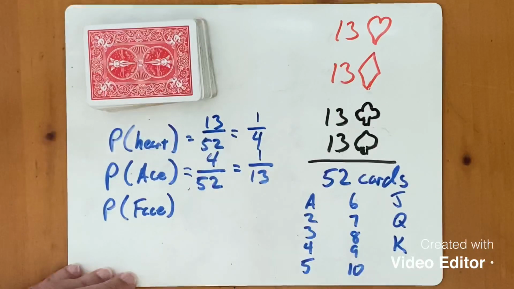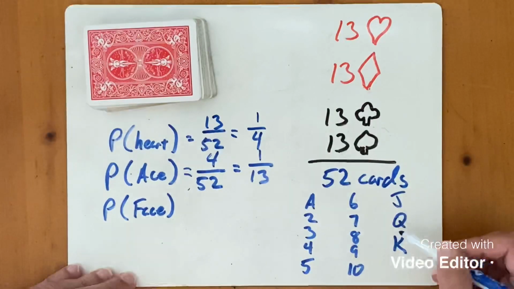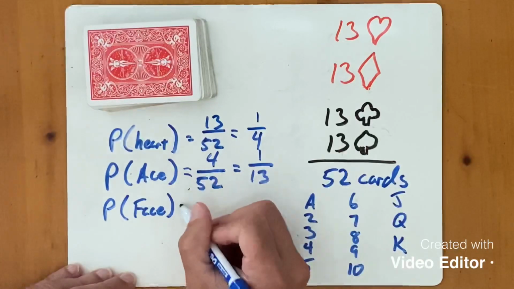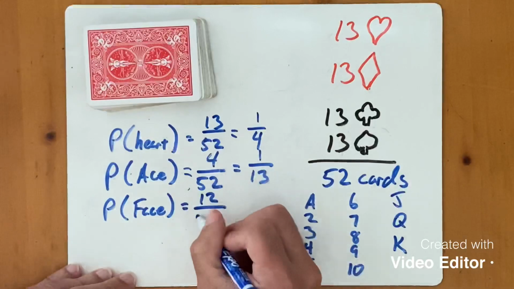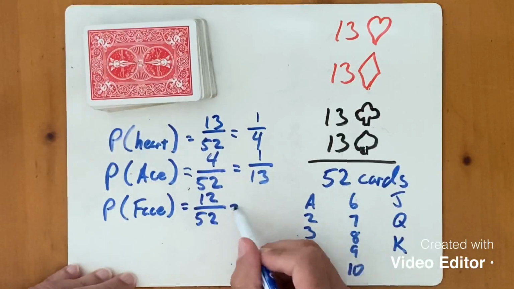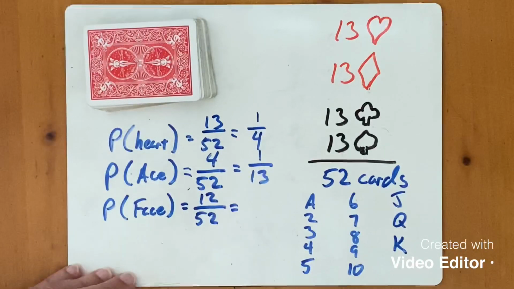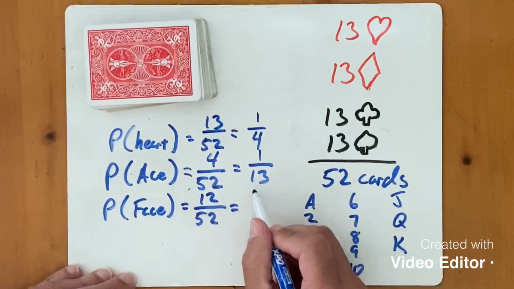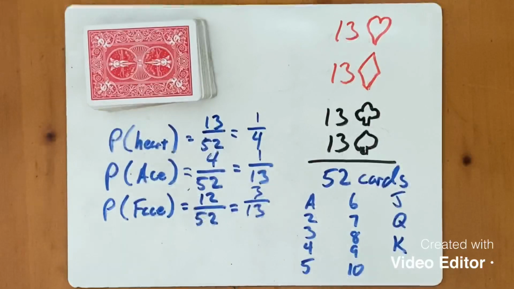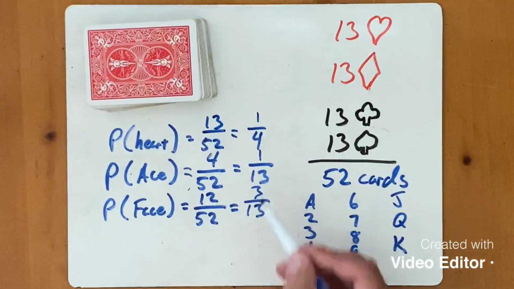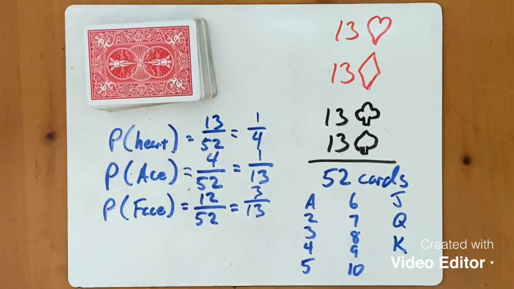The total face cards in the deck is going to be 3 times the 4 suits, so 12 favorable outcomes, still 52 cards in the deck, and that reduces to 3 over 13. So there's 3 possible ways out of 13 of choosing a face card.